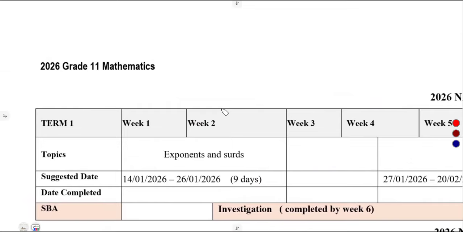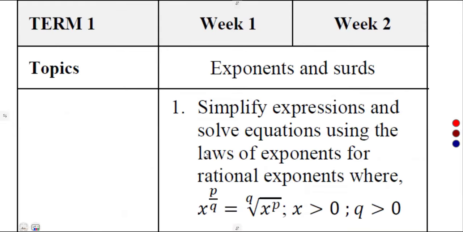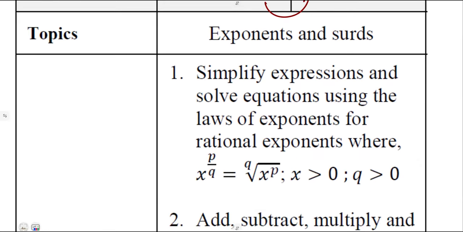which is the first section. It is going to be exponents and surds. If you check properly, the suggested date is from 14 January up to 26 January, which is approximately 9 days, and you must be able to understand everything about exponents and surds. We do not have much time, because in those two weeks, week 1 and week 2, where you are covering your exponents and surds, you must be able to simplify expressions